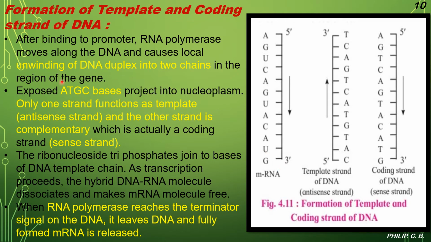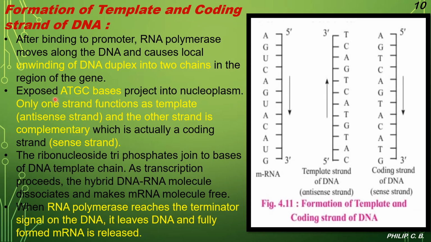Now coming to the points: after binding to the promoter, RNA polymerase moves along the DNA and causes local unwinding of the DNA duplex into two chains in the region of the gene. So what is happening here? After binding to the promoter, RNA polymerase moves along the DNA and causes local unwinding, that is, the DNA duplex unwinds into two chains in the region of the gene.